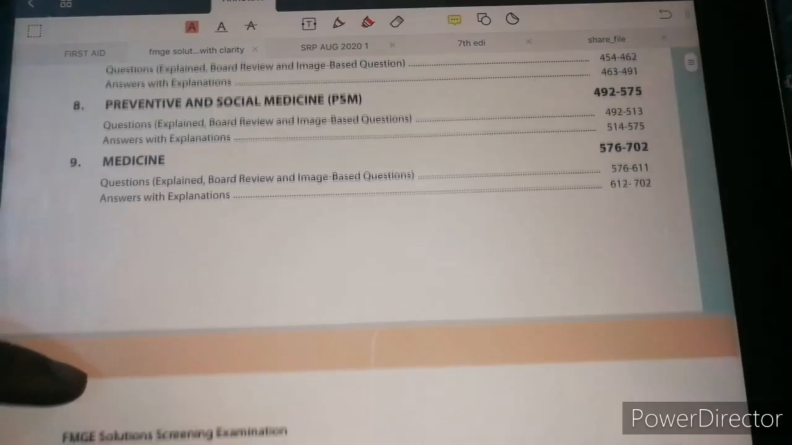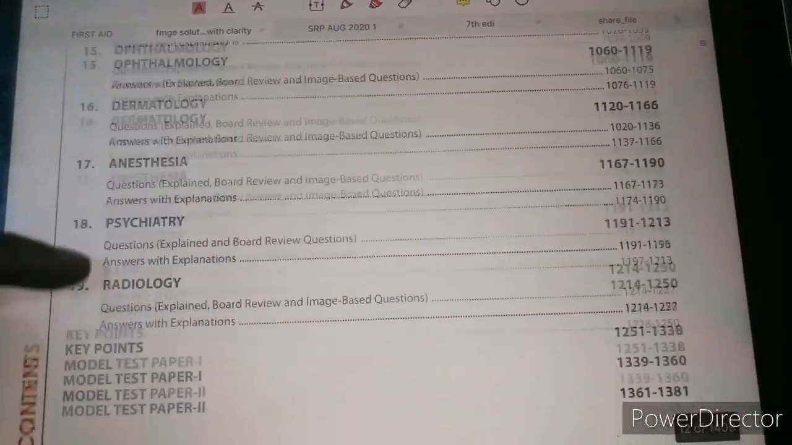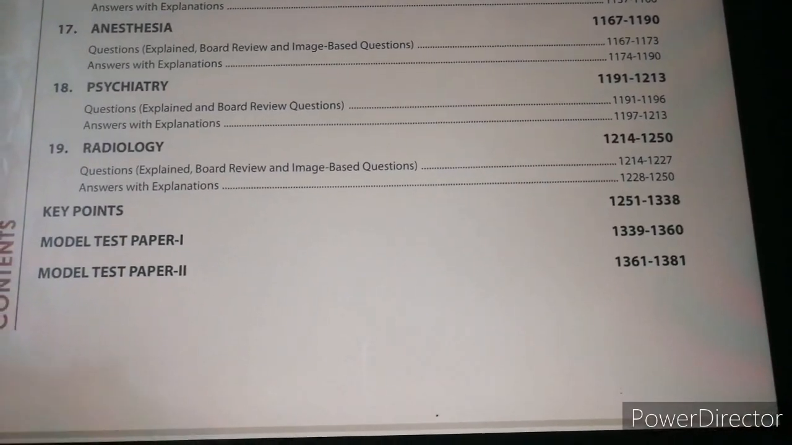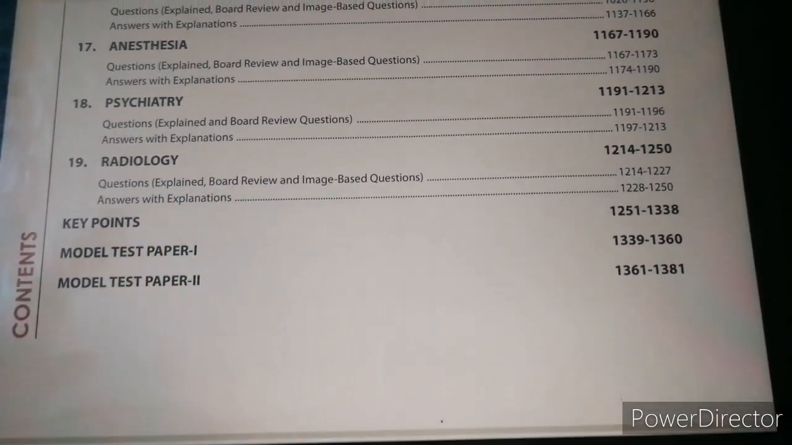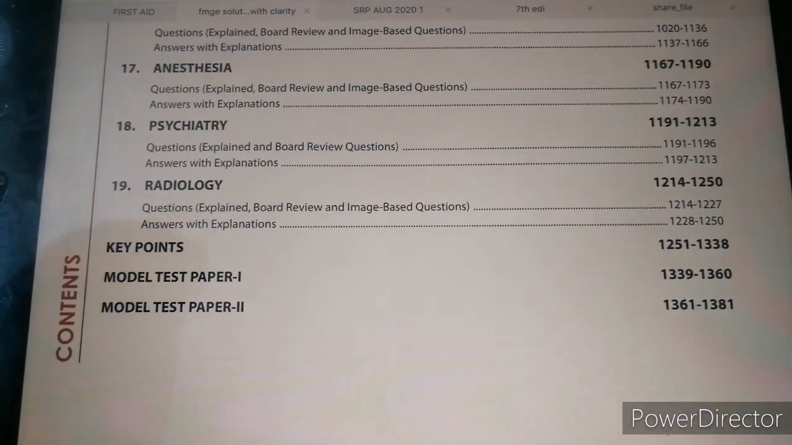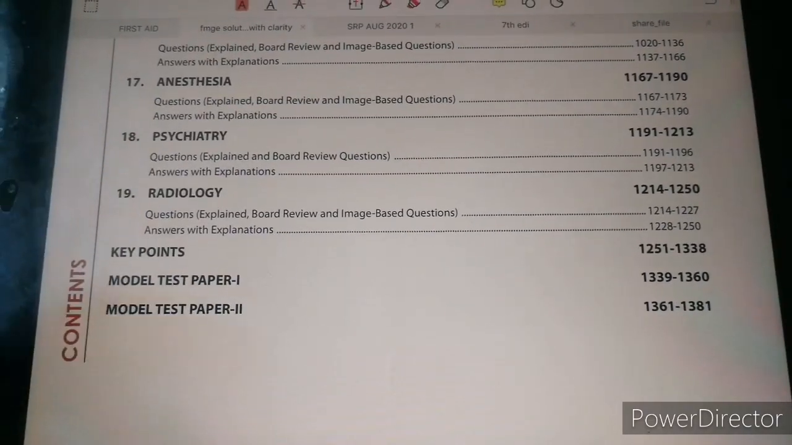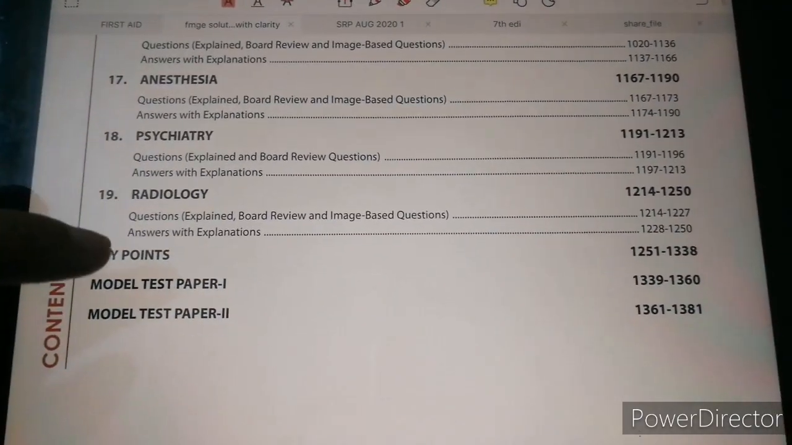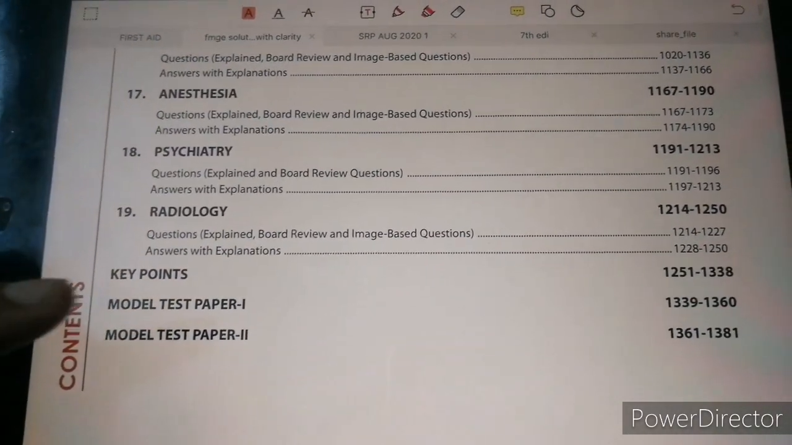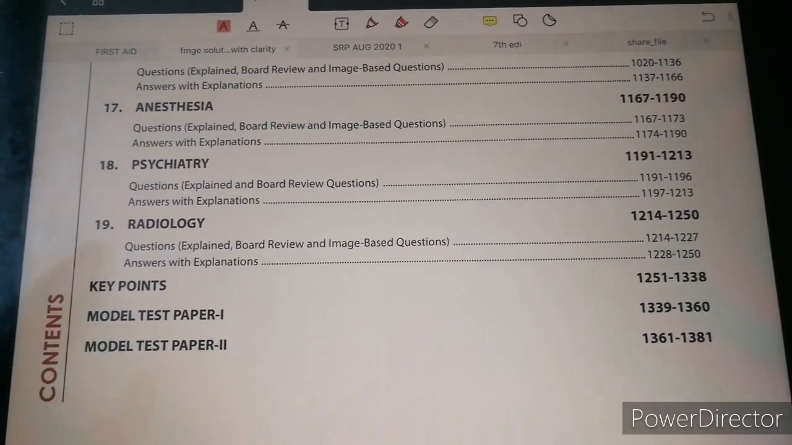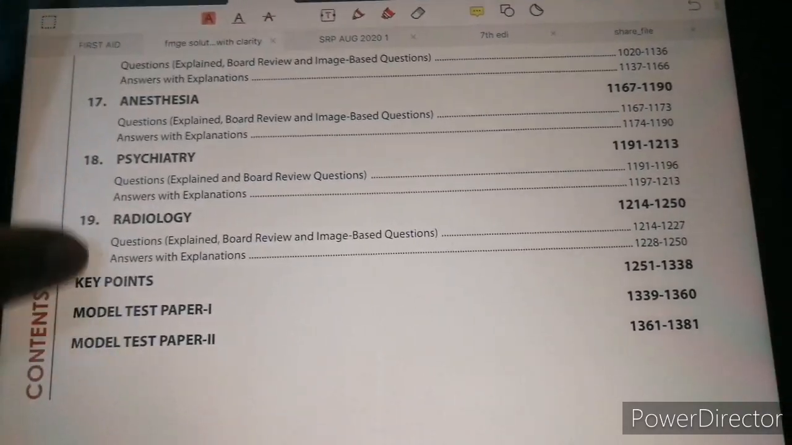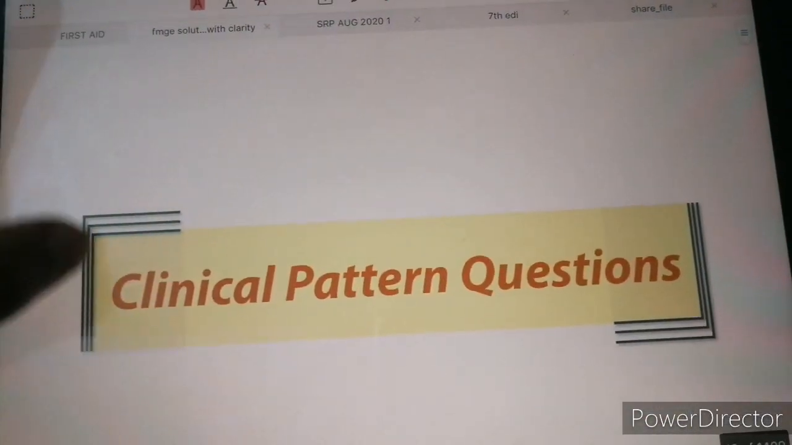And then as we come down, we see that the book has key points. These key points are very important, especially the days before the exam. We cannot go over those big books. We need some key points to read before the exam and refresh our memory. These key point pages are very essential. Then model test paper 1 and model test paper 2 are mock tests, and the keys to the answers are also available. Now I'm going to show you how the clinical pattern questions look.